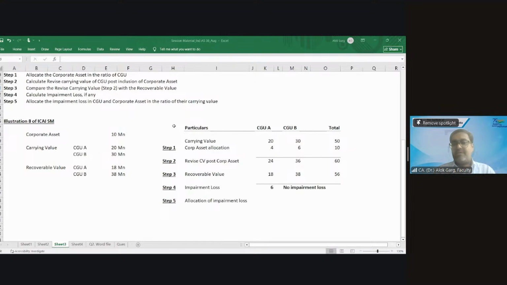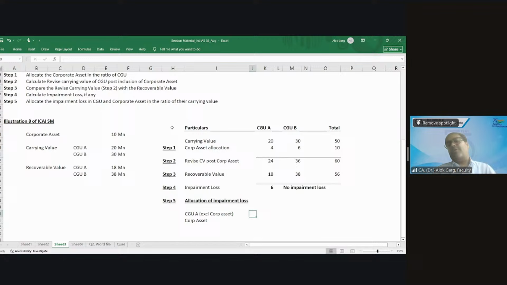And how can I do that? First of all, allocation of impairment loss: CGU A, excluding corporate asset, and corporate asset.